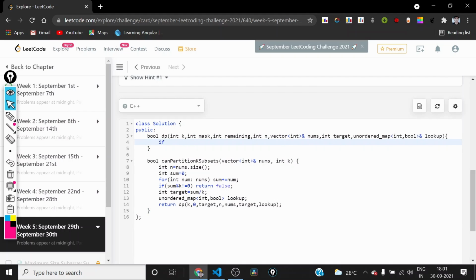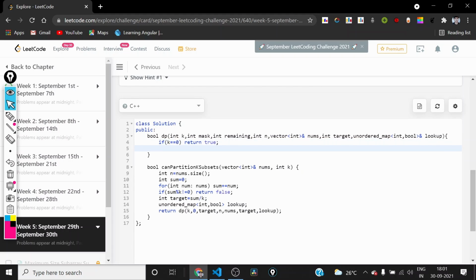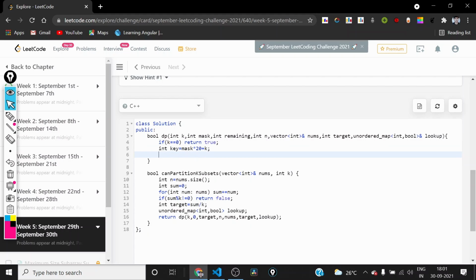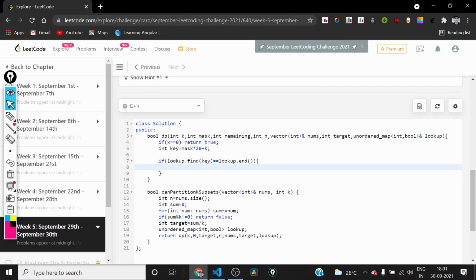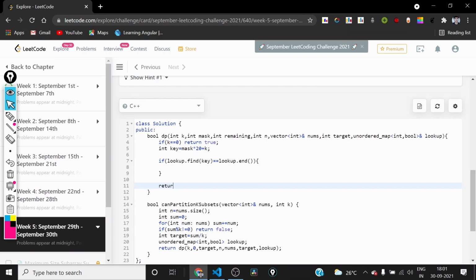So first of all, we'll be checking whether the k is equal to 0 or not. If it is 0, then we can return true because we have completed all the k subsets. And if it is not, then we'll be making a unique key using k and mask. So we know that this k is less than or equal to 16. So if we multiply by 20 and then add k, it will make a unique key. So we can check whether the problem has been solved or not. So if lookup dot find key is equal to lookup dot end, this means the problem has not been solved. So we will be solving this and storing the answer.